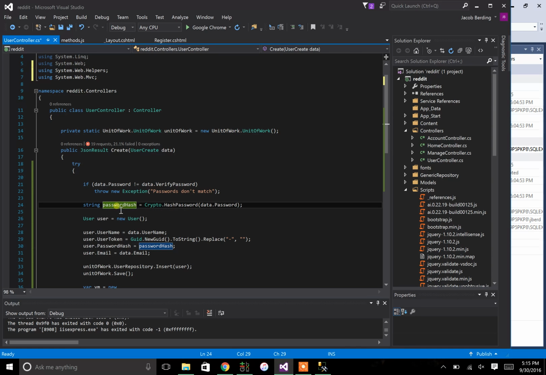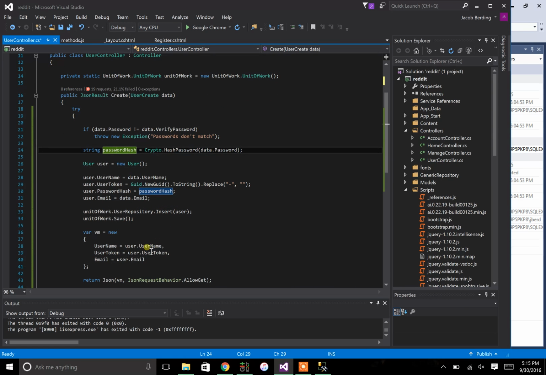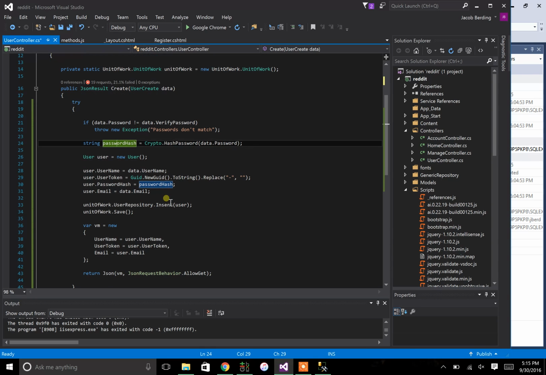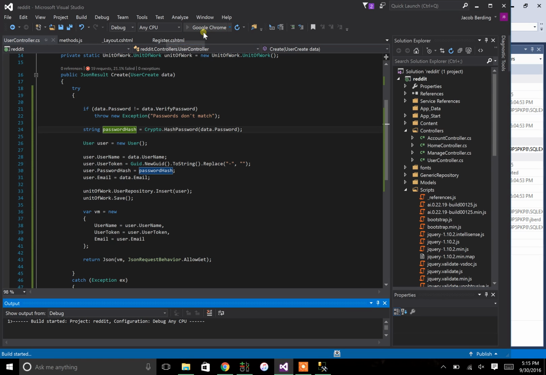So all I'm doing is saving as a variable here, password hash, the crypto password, saving it into the database, and then when we eventually do the login sequence, we'll actually encrypt their password and check it against itself, and then say if they're authenticated or not. So all we need to do is just a simple Crypto.HashPassword, put in their password, save it out as a variable, pass that variable into the user's password hash, and save it off into the database. So let's go ahead and check it out and see if it actually worked.